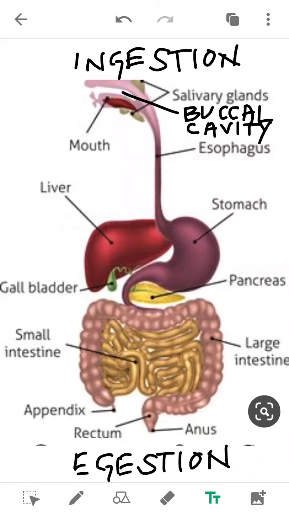It's Sumitra. Came here with the human digestive system of class 10th. The diagram is on your screen. But before going to the human digestive system, I want to ask a question: what is digestion?